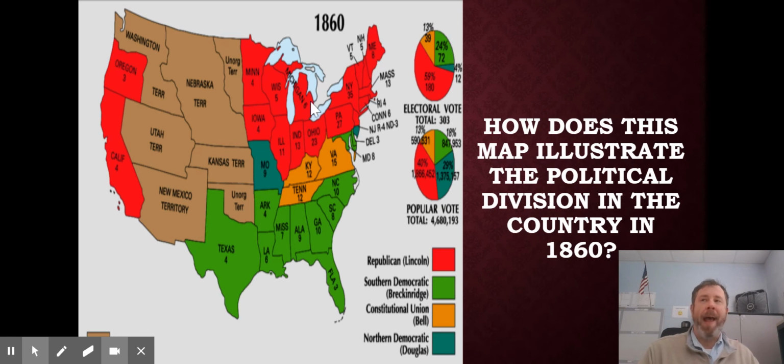The whole Kansas-Nebraska Act thing, it caused American politics and our two political parties to separate, if you will. And you end up with a new party called the Republican Party coming about. The Republican Party, their goal is to basically stop the spread of slavery. That's their main goal. The Democratic Party, the other party, they're kind of split as well on how to solve this issue of slavery and moving forward. And so you end up with a lot of split votes, a lot of split factions, if you will.